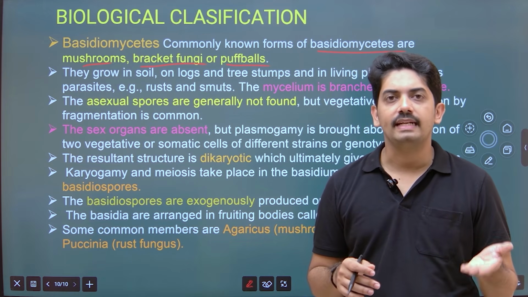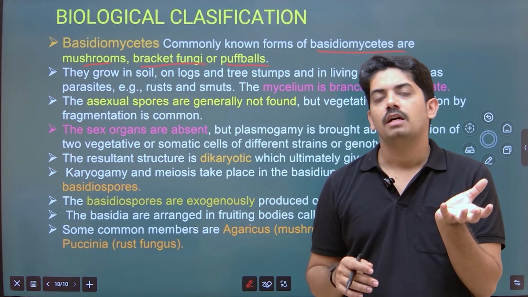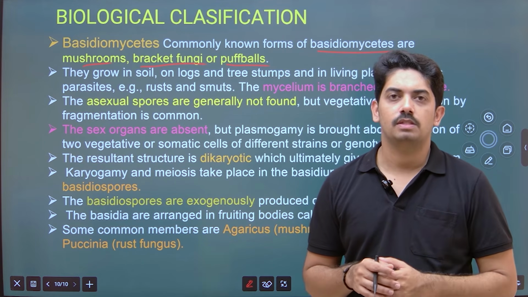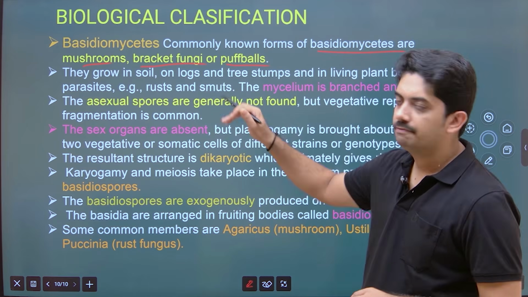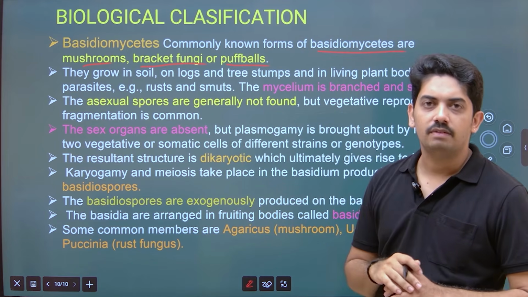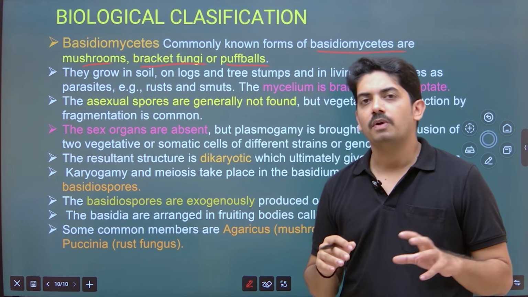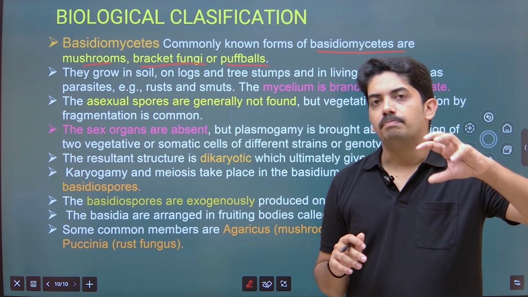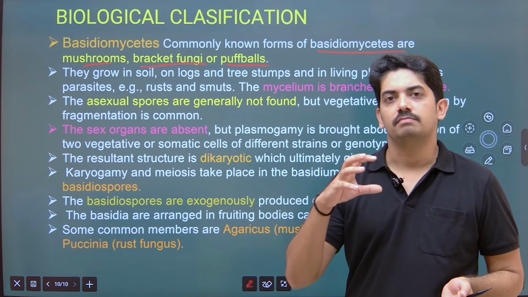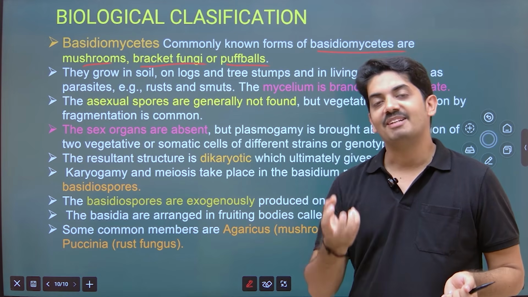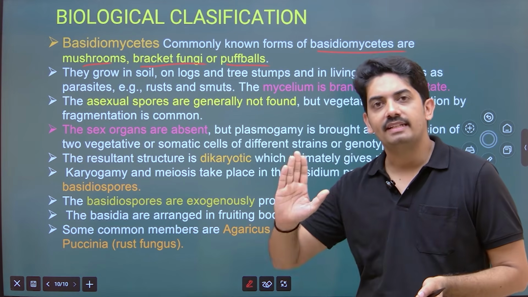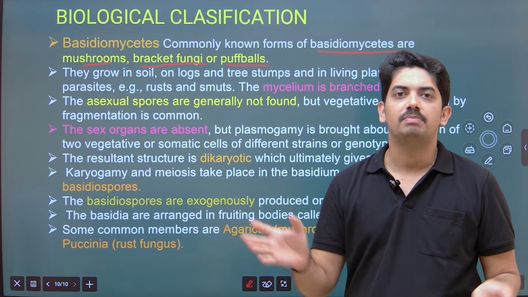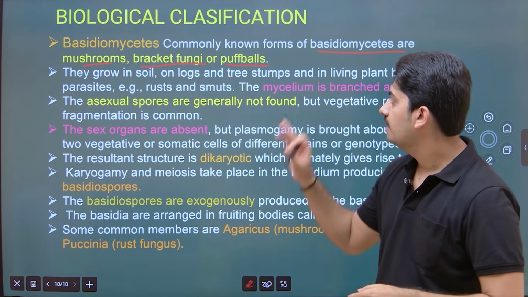On the tree trunk we observe certain very hard or woody-like mushrooms. Those are the bracket fungi. And puffballs, not very common. In some forest areas you can observe this. It looks like a ball. It has millions of spores. When it completely matures, if you hit that fungus with any hard material, these spores get liberated like anything. Okay, that is the puffball.